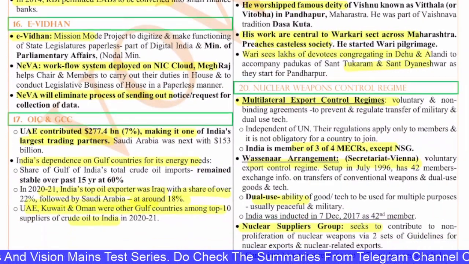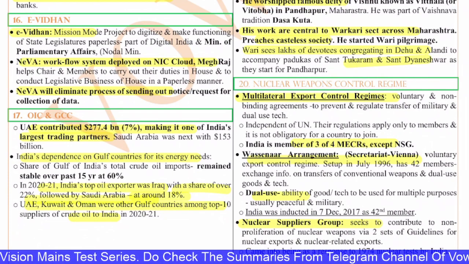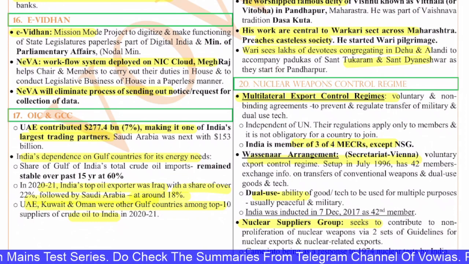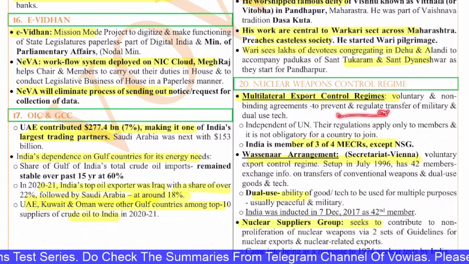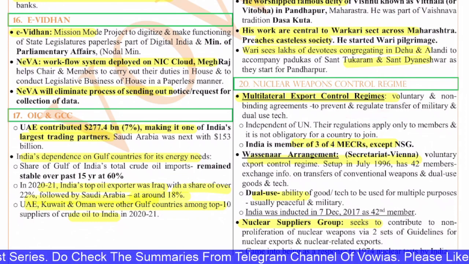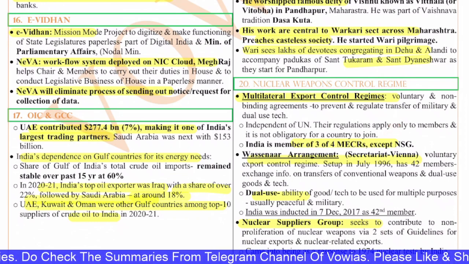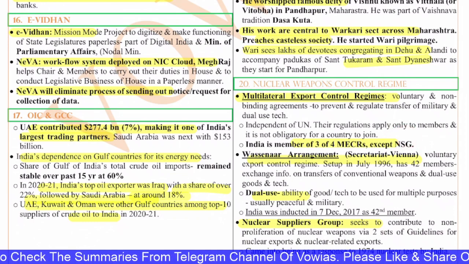Next, the 20th question is on the nuclear weapon control regime, the multilateral export control regimes. So it is a voluntary and non-binding agreement to prevent and regulate transfer of military and dual-use technology. It's independent of the UN, and its regulations apply only to the members and it is not obligatory for a country to join it. India is a member of 3 of the 4 MECRs except the NSG.